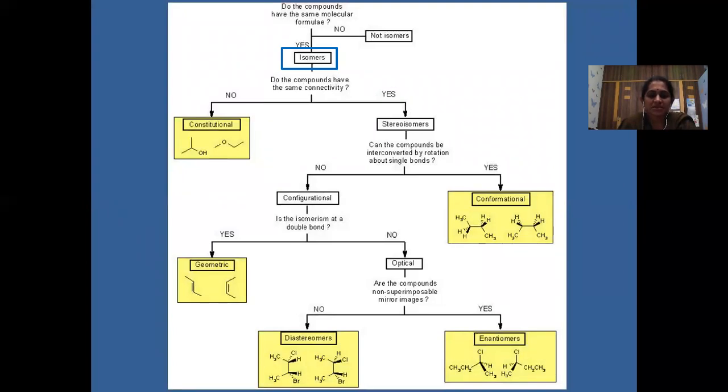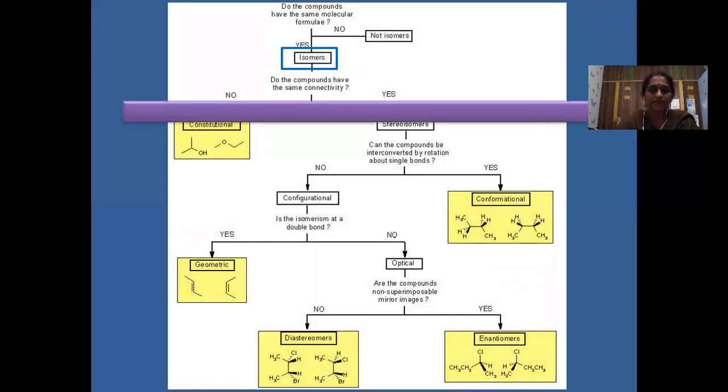Isomers with the same structural formula but a different arrangement of the atoms or groups in space are called stereoisomers. Now, among isomers you have different types. If the compounds have the same connectivity, then they are stereoisomers. If the compounds do not have the same connectivity, then they are constitutional isomers: same formula but different structure.